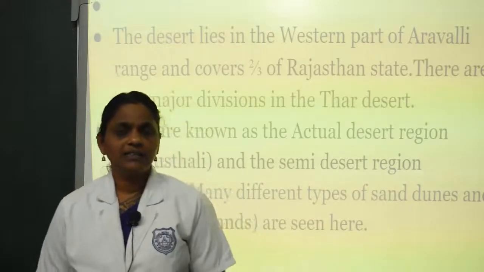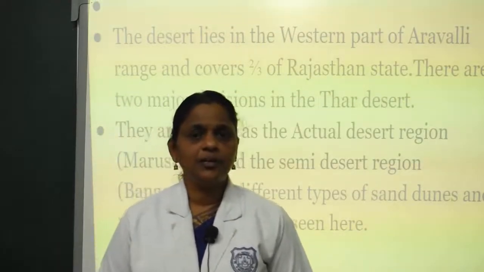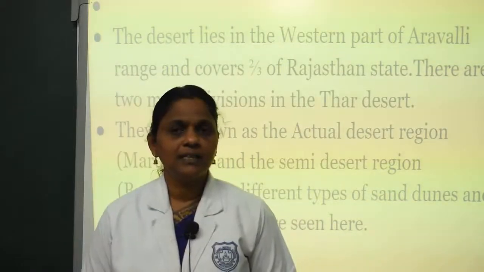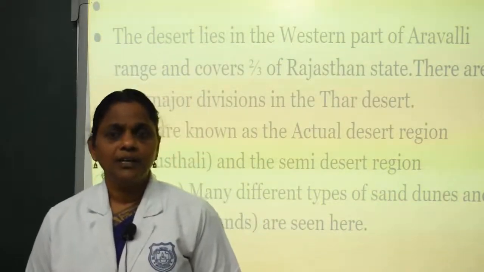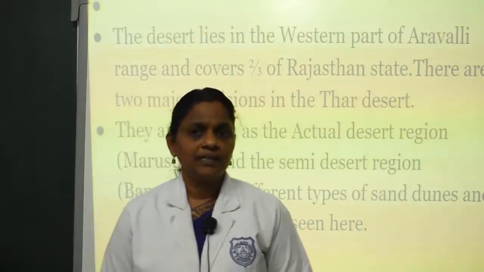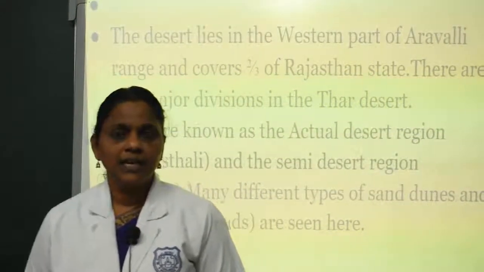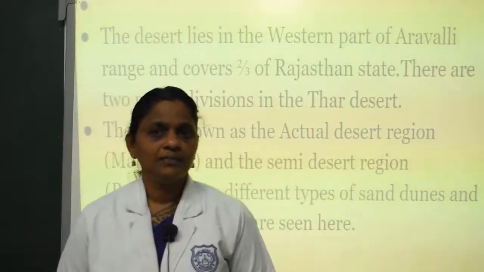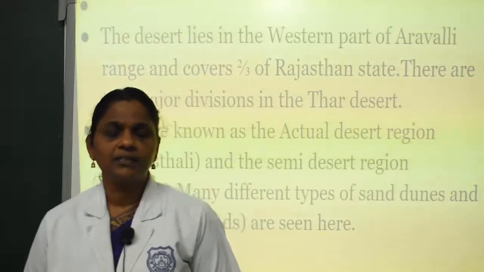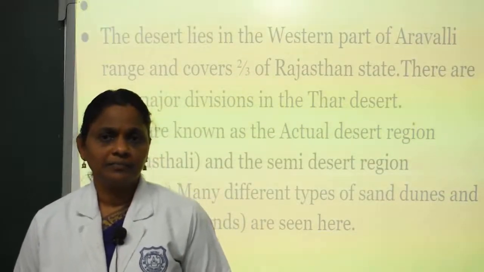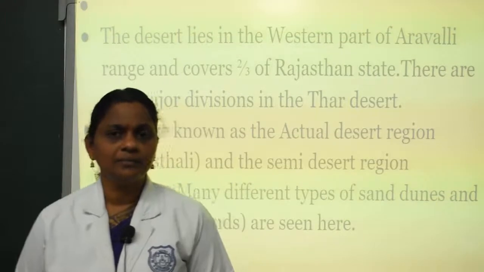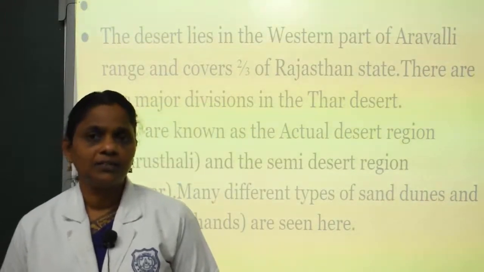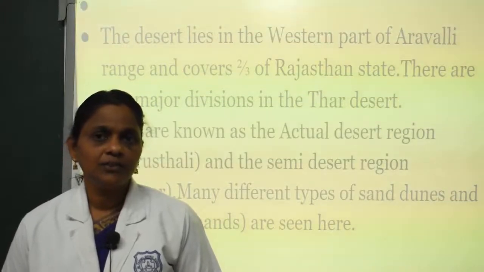The Thar Desert is situated to the western part of the Aravalli range. It covers 2/3 of the Rajasthan state. There are 2 divisions in Thar Desert. The actual desert is known as Marusthali and the semi-desert region is known as Bangar. Sand dunes and salt lakes are also found in this region.